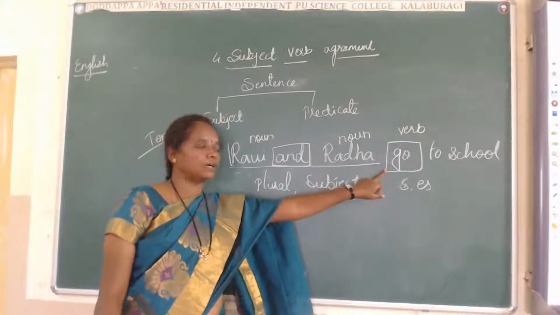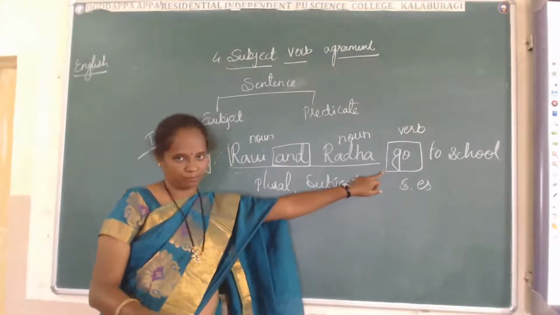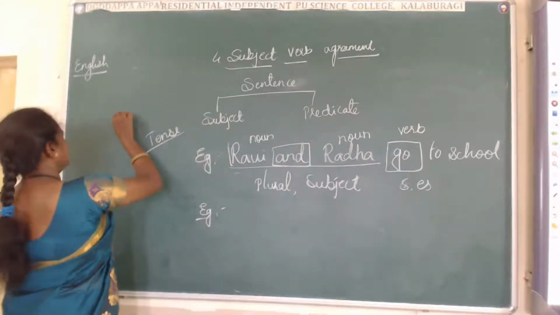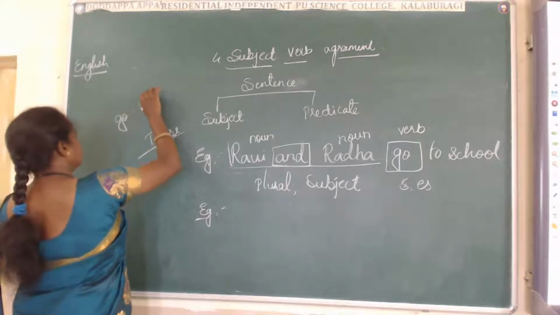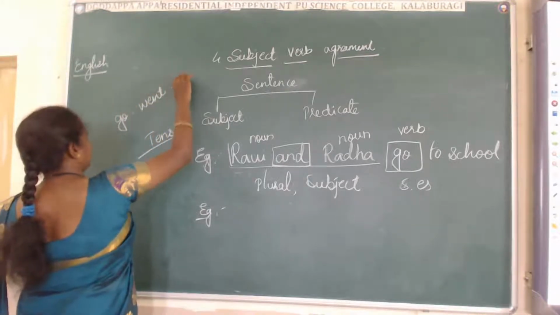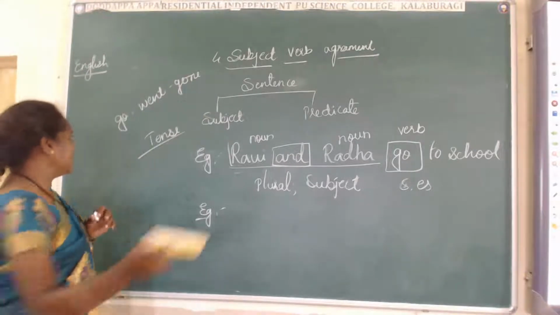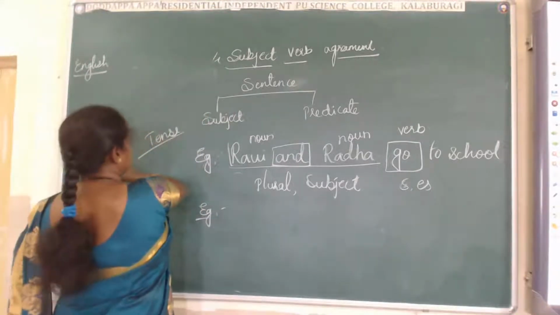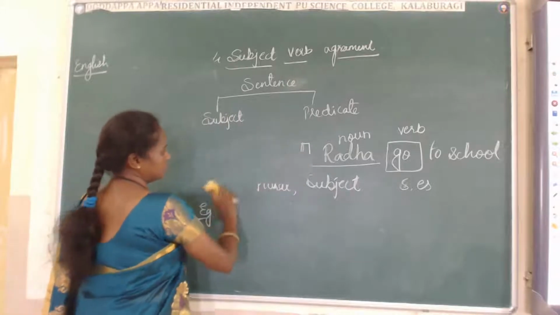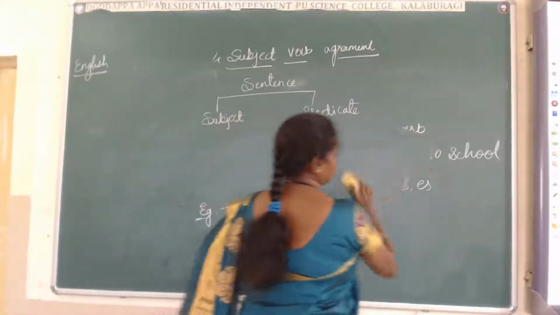According to the tense, the verb will be changing. You know, go, went, gone. According to the tense, the verb is going to change.